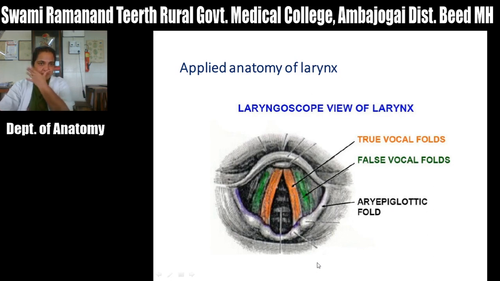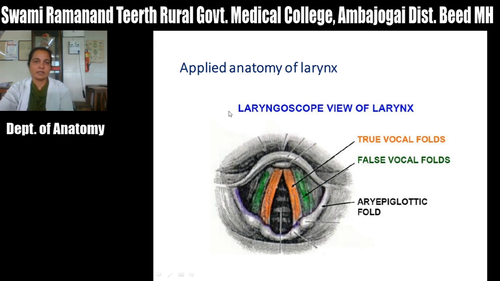Then lastly, the applied anatomy of the larynx. Visualization of the larynx with the help of an instrument called a scope, that is called laryngoscopy. Okay, so this is a laryngoscopic view of a larynx. You can see again this is the aryepiglottic fold, this is the epiglottis. Okay, these are the vocal folds, that is the false vocal folds and true vocal folds, or vestibular fold and vocal fold, and these are the tracheal cartilages or tracheal rings. So this is a laryngoscopic view of a larynx.